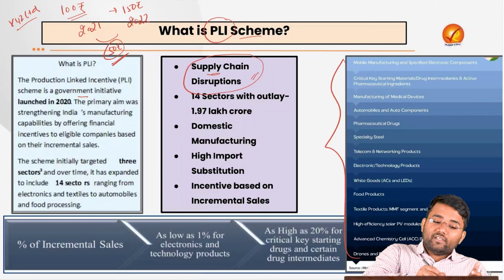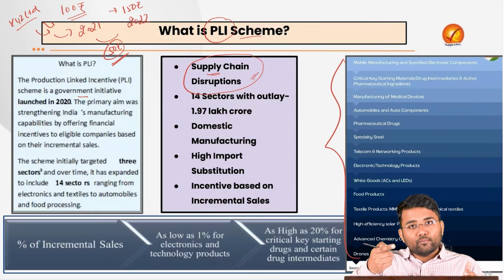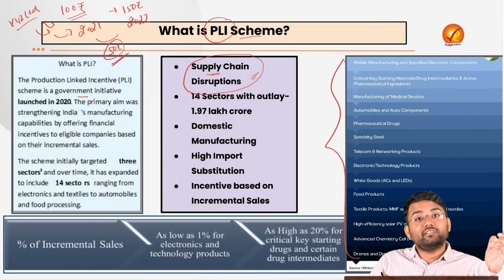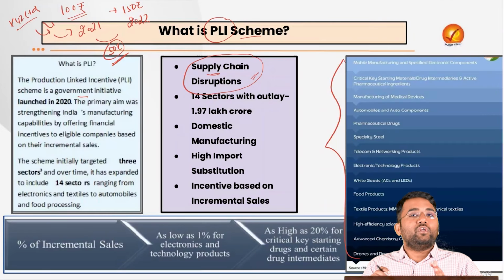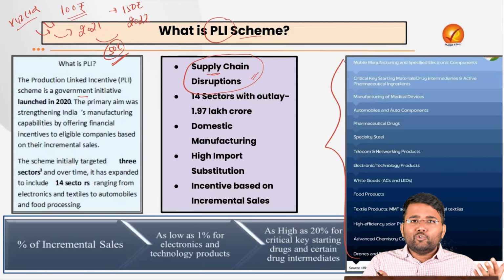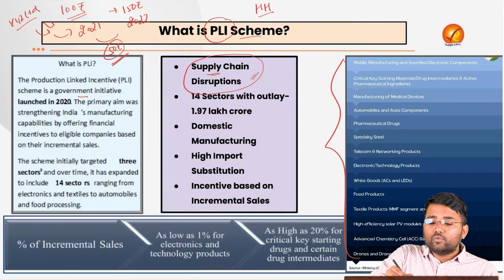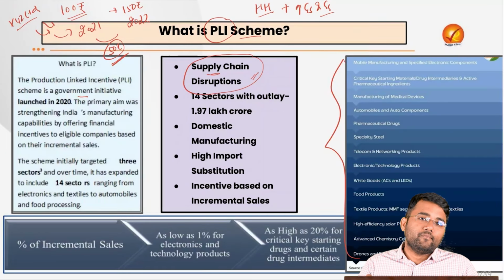So they are also investing in improving their overall efficiency. Plus, when they are investing, they are producing more, their incremental sales are improving. That also means that there is employment generation happening. And when employment is coming from this investment by the companies, then people's poverty will reduce, people's purchasing power will improve, household consumption expenditure will improve, overall demand of goods and services will improve, and that will also help us in improving the overall growth of the GDP.